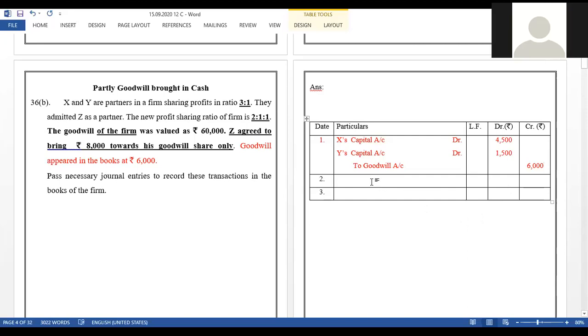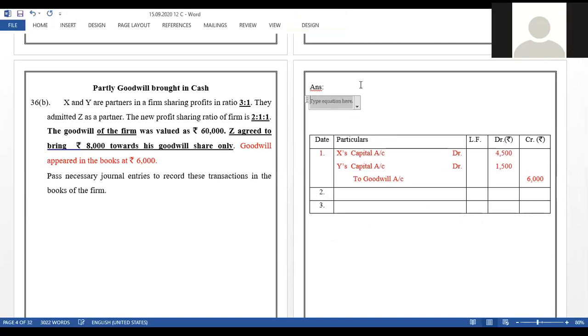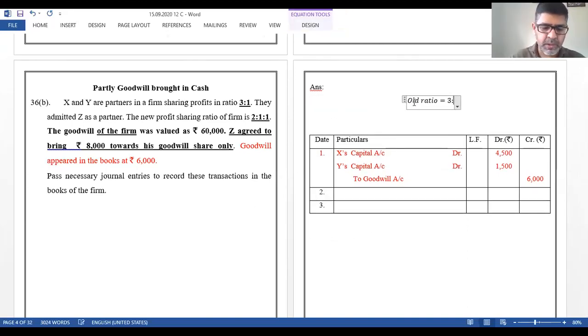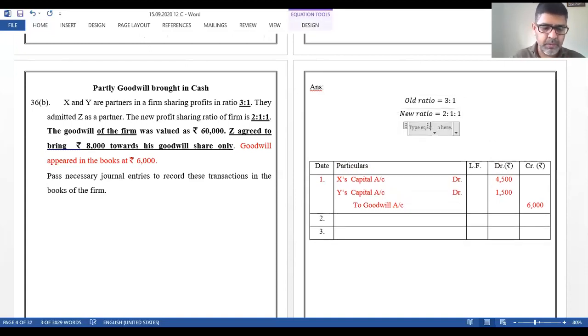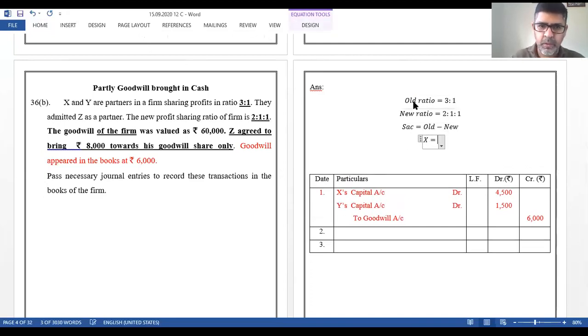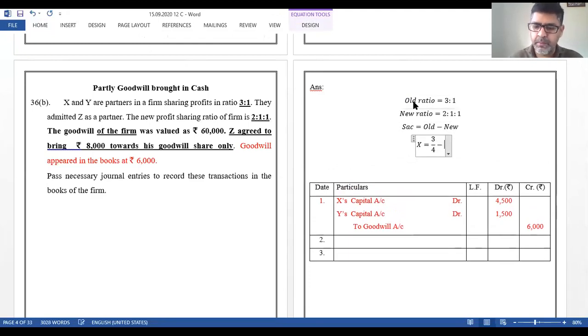Now it is about goodwill. The firm's goodwill has been given. We need to calculate the sacrifice ratio also. Let us start with that. Old ratio is 3:1. New ratio is 2:1:1. Sacrifice is old minus new. For X, the old ratio is 3/4 minus new ratio 2/4, so this is going to be 1/4.